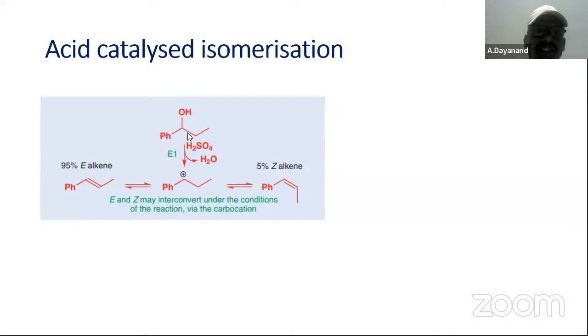If you take up this alcoholic compound, elimination takes place, OH is removed, and a cation is formed. This results in two types of compounds. One is E-alkene, another is Z-alkene. E and Z interconvert, and a carbocation is the intermediate involved here.